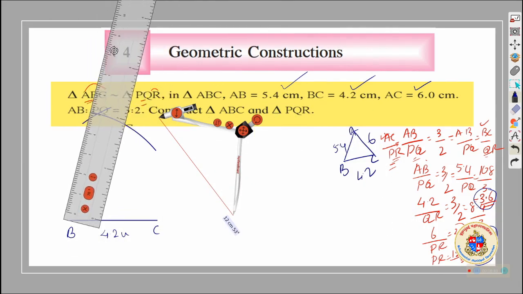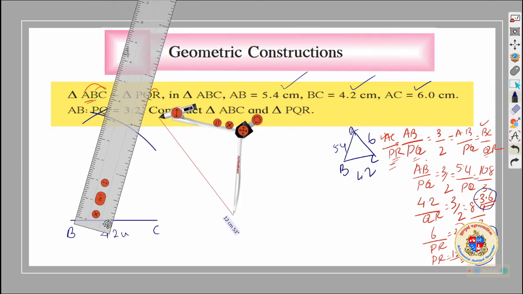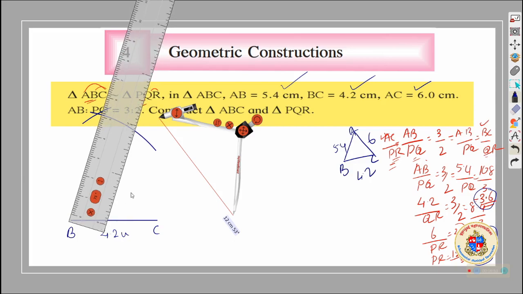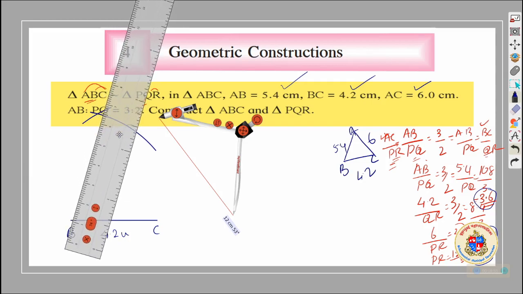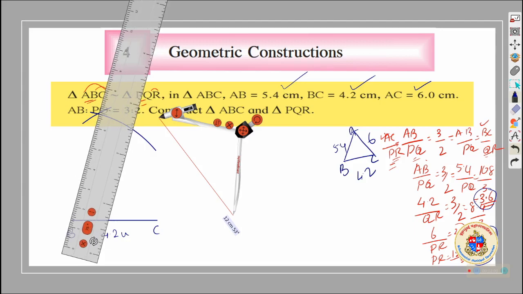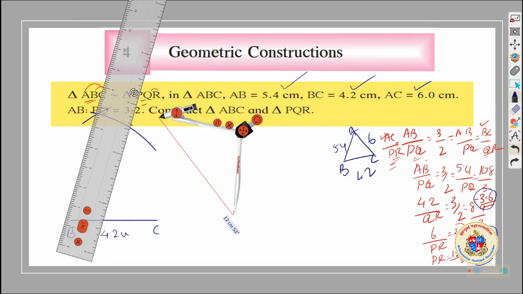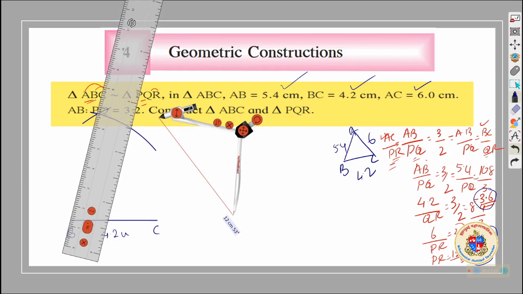Now I will be connecting these 2 points to draw AB. As I told you before, these are digital scales, not as smooth as our common scale. You cannot move it that smoothly. So bear with me, I am managing it.